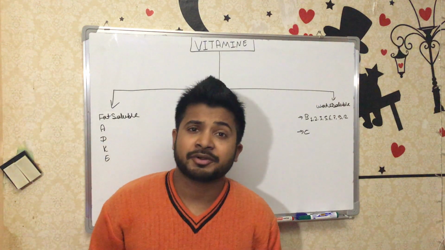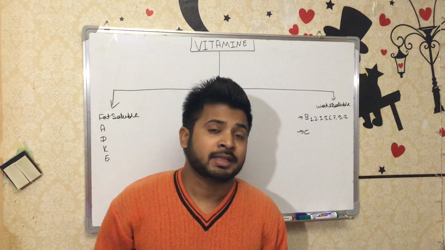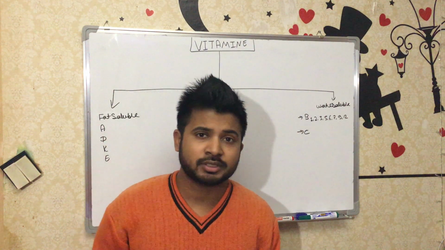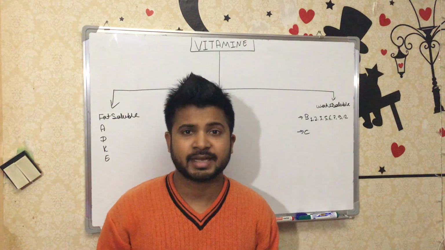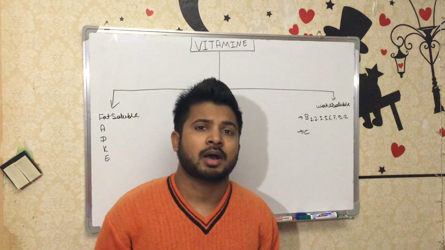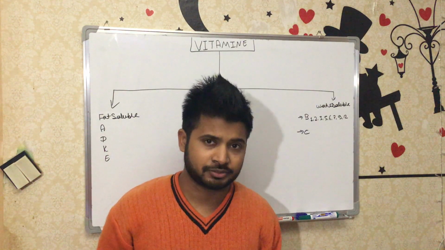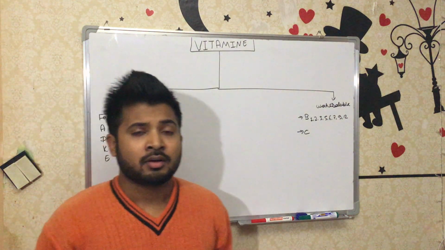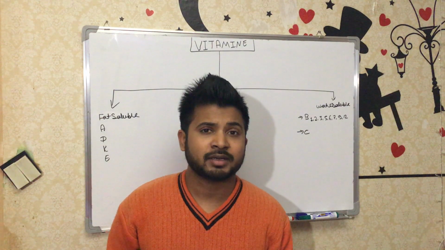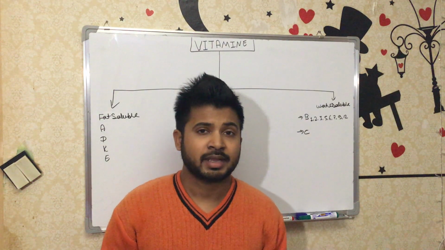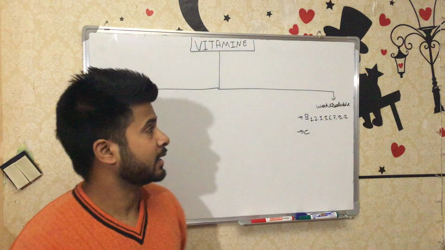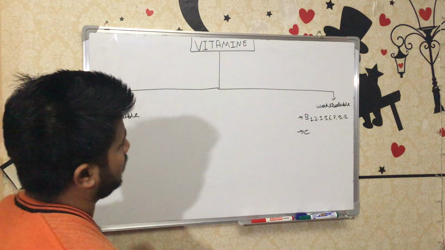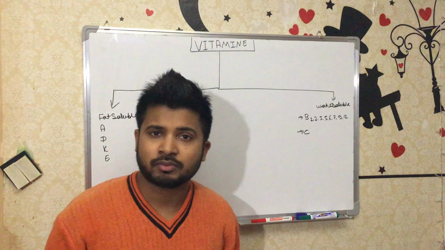Vitamins are chemically unrelated organic compounds that are not synthesized in adequate quantities by the human body. That's why they must be taken in the diet. We can also describe vitamin as vital plus amine. Vital means it is required, and this is the amine group. As we all know, vitamins are divided into two big subgroups: fat soluble and water soluble.